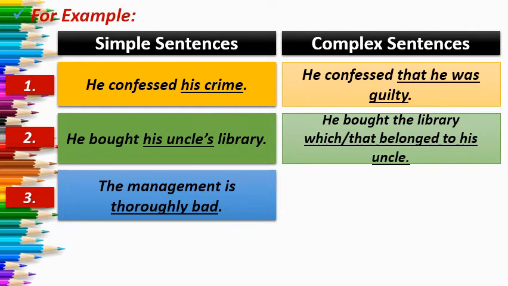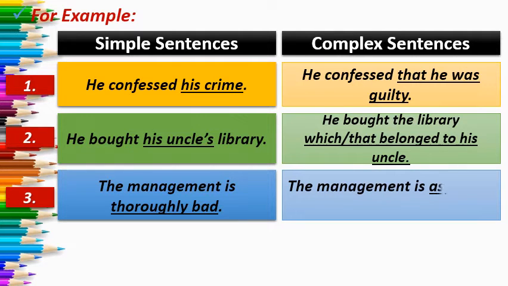So first of all you have to break the simple sentence into two ideas, then you have to join them according to the sentence. If it is complex, then you have to join it with the help of a subordinating conjunction. If it is compound, then you have to join it with a coordinating conjunction, fine. So the sentence will be, the management is as bad as it could be.